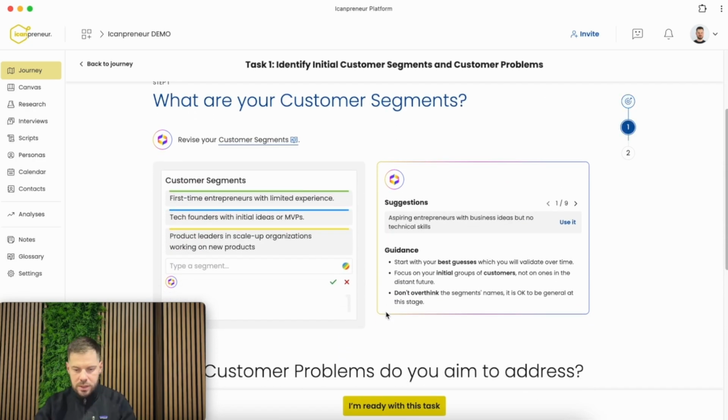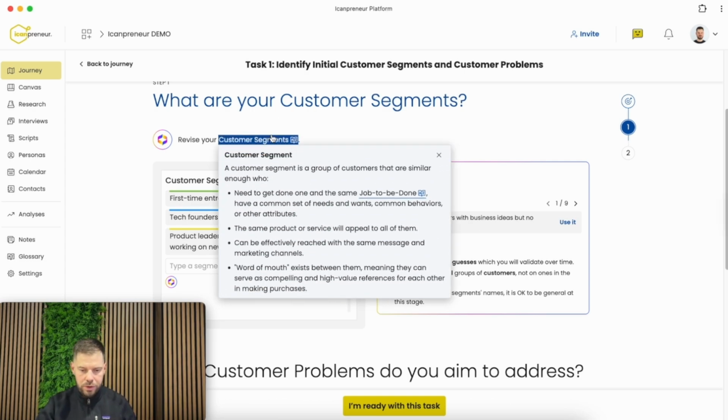So we start with the customer segments. If you don't know what a customer segment is, don't worry, just click on the definition and you'll see that these are just a group of customers that have similar characteristics, like the same job to be done or needs that they have to fulfill. The same product or service will be appealing to them. You can effectively reach that group with the same message through a marketing channel, and they have word of mouth, so they're speaking between each other, so that when you have a happy customer, they can talk to many similar people like them that can also become happy customers of yours.